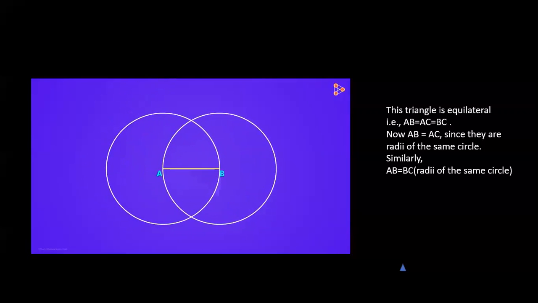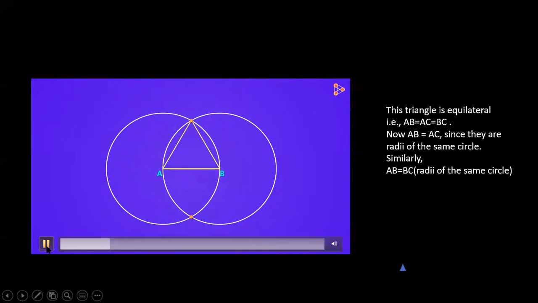Now we see that we have two circles with centers A and B, and both these circles intersect at these two points. So if we join points A and B to this point, we see that they are nothing but radii. Here, if I name this point C, AC is a radius for the circle with A as center, and BC is a radius for the circle with B as center. So AC and BC are the radii of the circles, children.